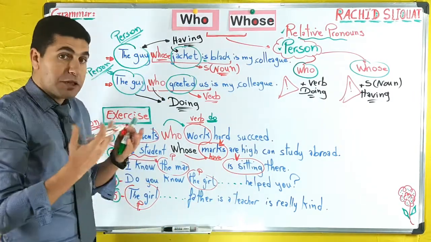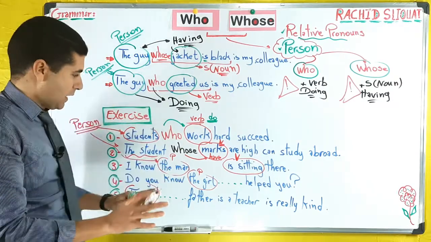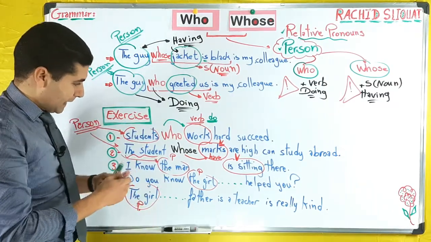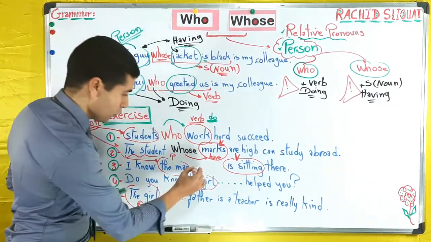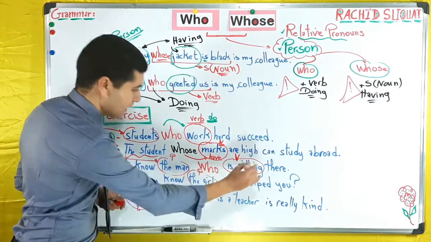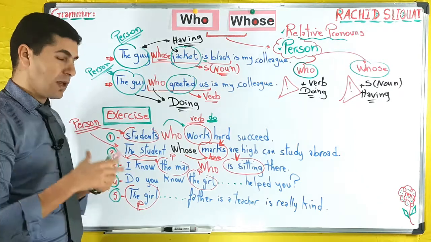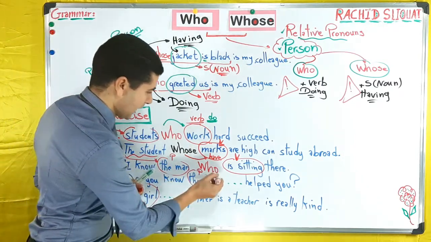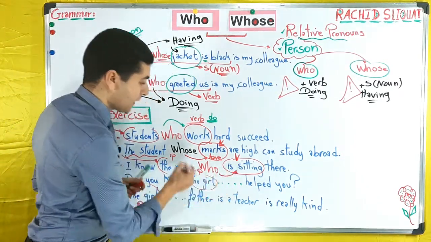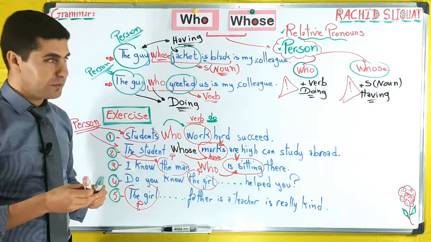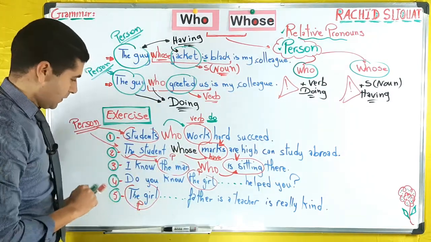So what is the man doing? He is sitting, okay? So automatically, the man who is sitting there, okay? Why "who"? Because here we have something that the man is doing. What is he doing? As I said, he is sitting.